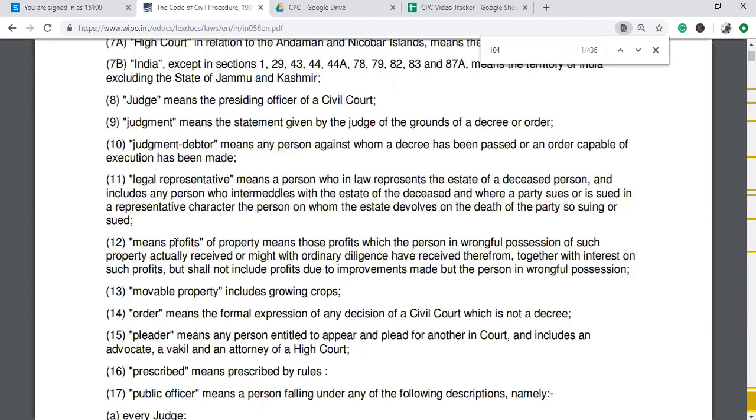Now how the assessment and calculation of mesne profit are done depends on the facts of every case. On every other circumstance we have a different way of assessment. One thing is for sure, that the profit the defendant has gained, or might have gained, needs to be returned to the lawful possession holder along with interest.